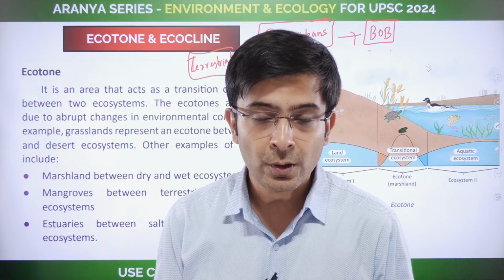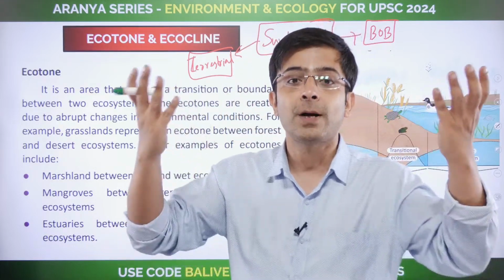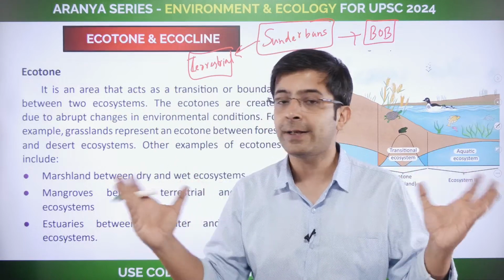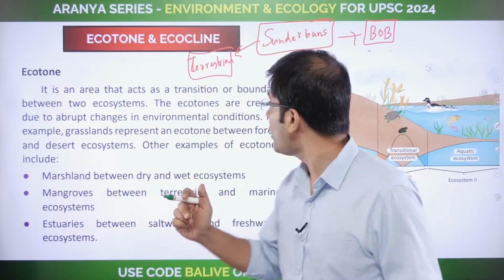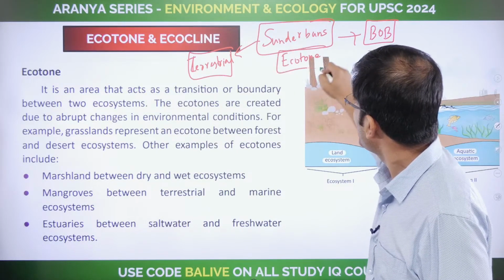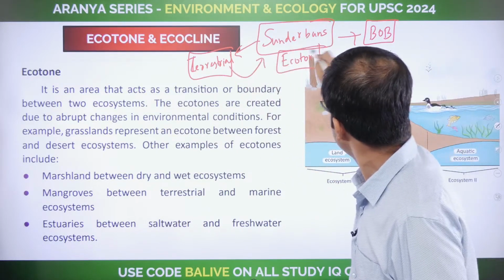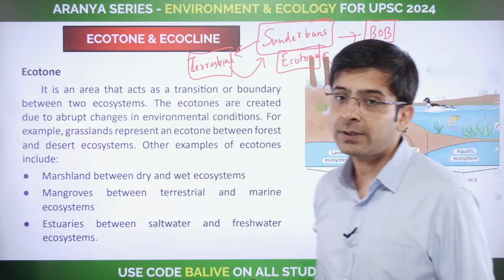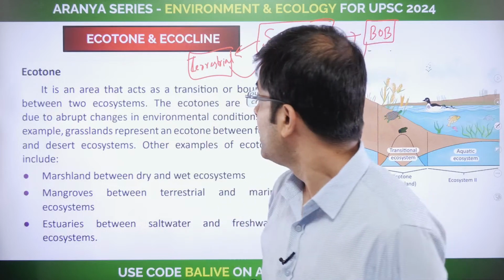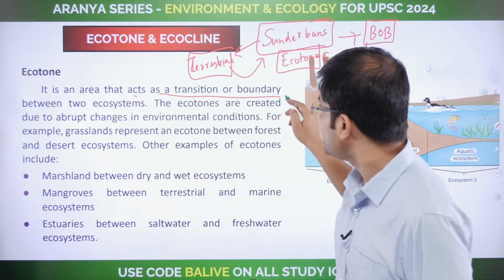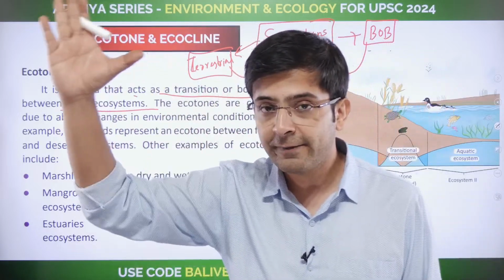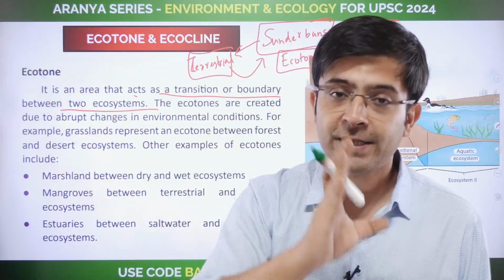How are they able to do so? Because the forest has so much to offer. How does the forest have so much to offer when it has no particular resource around it? Well, because it is an area of ecotone. That it has both the best of the terrestrial ecosystem as well as the marine ecosystem that exists there. Okay, so an area that acts as a transition or a boundary between two ecosystems. Sundarban, the boundary between marine and terrestrial.